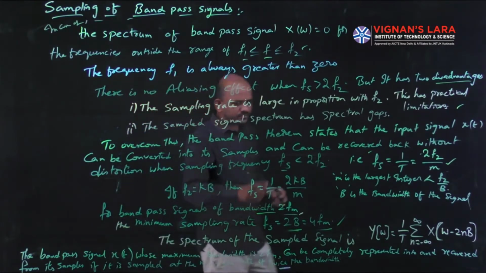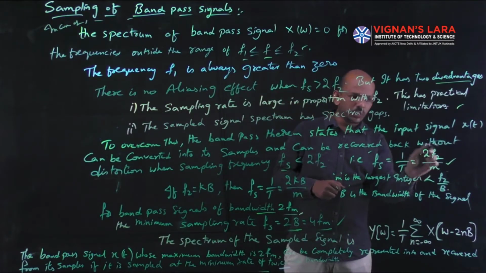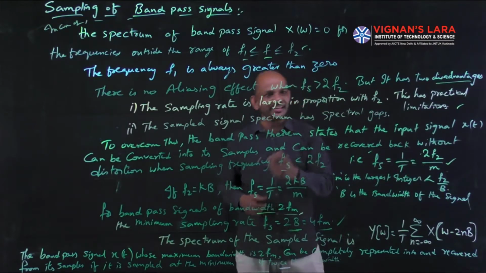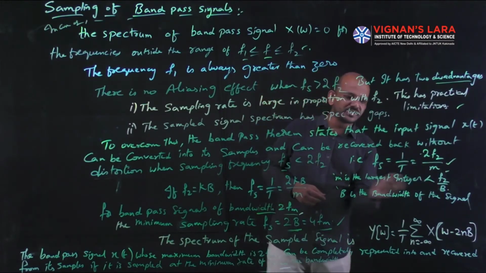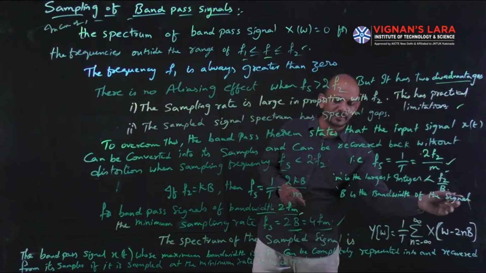See here, fs is less than 2fm. I am considering fs equal to 2f2 by m, which is less than 2fm, and here m is nothing but the largest integer not exceeding f2 by b. b is the bandwidth of the signal.